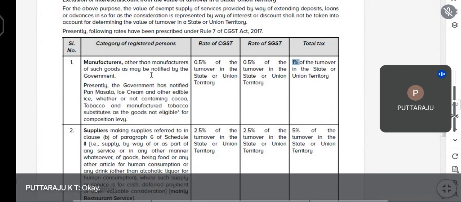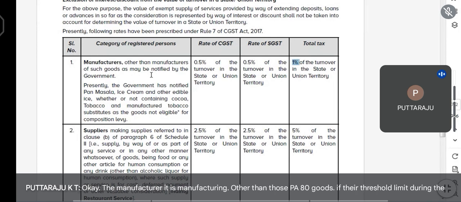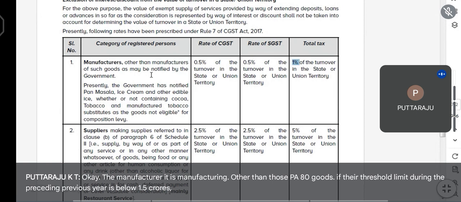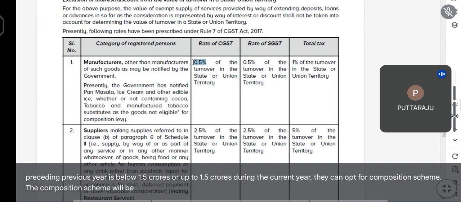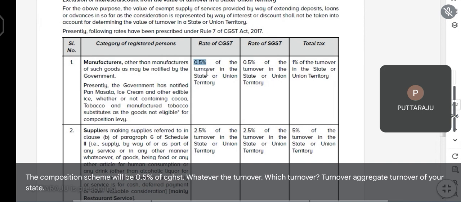If the manufacturer is manufacturing other than those PAIT goods, and their threshold limit during the preceding previous year is below 1.5 crores or up to 1.5 crores, during the current year they can opt for composition scheme. The composition scheme will be 0.5% of CGST, whatever the turnover. Which turnover? Aggregate turnover of your state. On that, 0.5% of CGST, 0.5% of SGST, you will have to pay to the government.